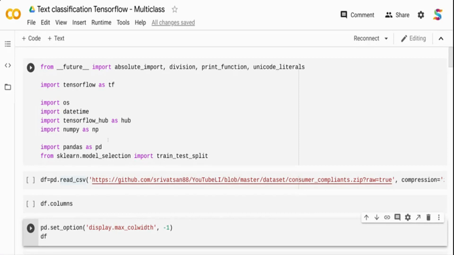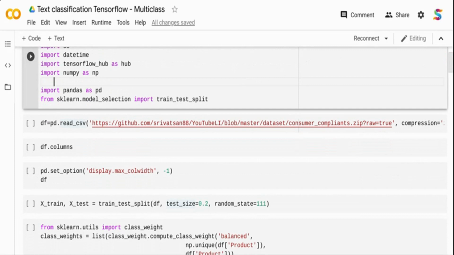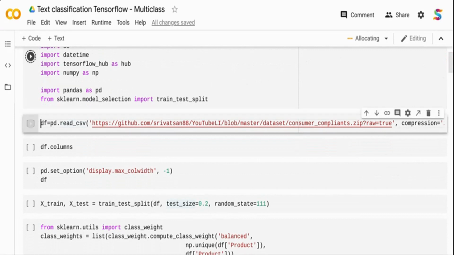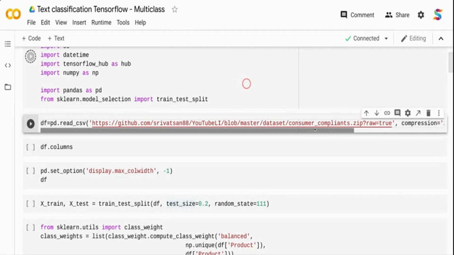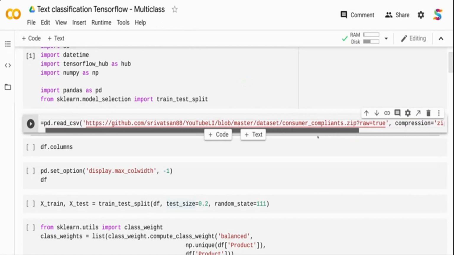I am using NumPy and Pandas to handle the data set, and I have scikit-learn model selection for splitting the data set. So let me run this, and this is my file. This is the file I'm going to use for this particular model. The file is available in the GitHub repo, and it's basically a banking consumer complaints data set. It's in zip format, so I have set the compression as zip. Other parameters are default.